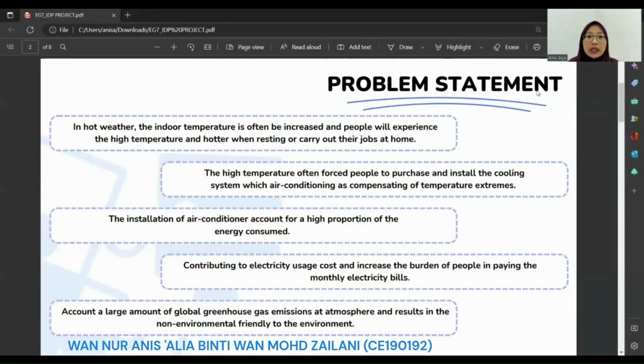For the problem statement, in hot weather, the indoor temperature often increases and people experience high temperature and feel hotter when resting or carrying out their jobs at home. The high temperature often forces people to purchase and install cooling systems, such as air conditioning, to compensate for temperature extremes. Unfortunately, air conditioners account for a high proportion of the energy consumed. This indirectly contributes to electricity usage costs and increases the burden of paying monthly electricity bills, and accounts for a large amount of global greenhouse gas emissions in the atmosphere, which is not environmentally friendly.